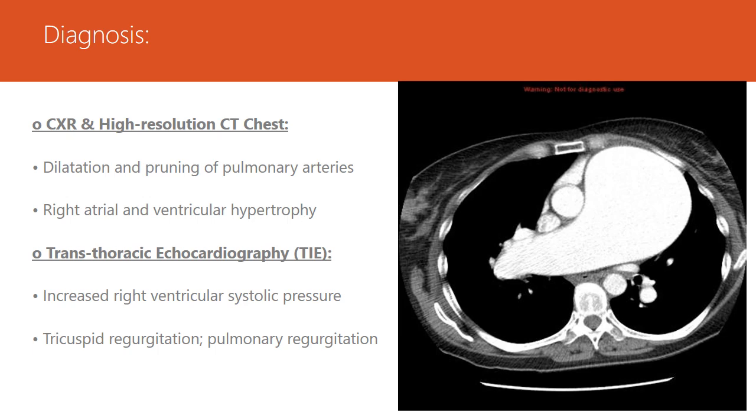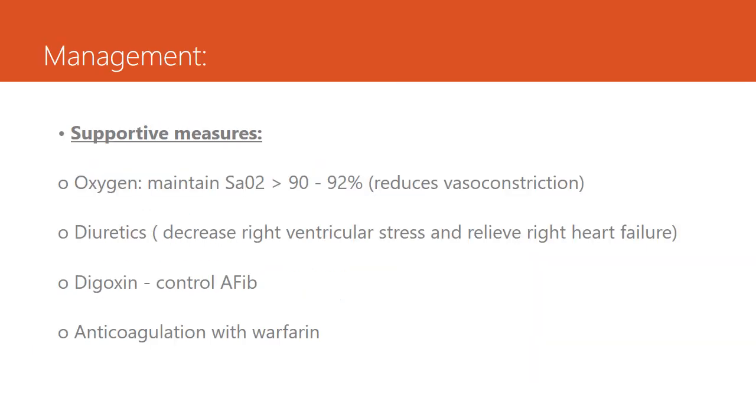Chest X-ray and high-resolution CT chest will show dilatation and pruning of pulmonary arteries. You can see in this image, right atrial and ventricular hypertrophy can be seen. Transthoracic echocardiography will show increased right ventricular systolic pressure, tricuspid regurgitation, or pulmonary regurgitation.